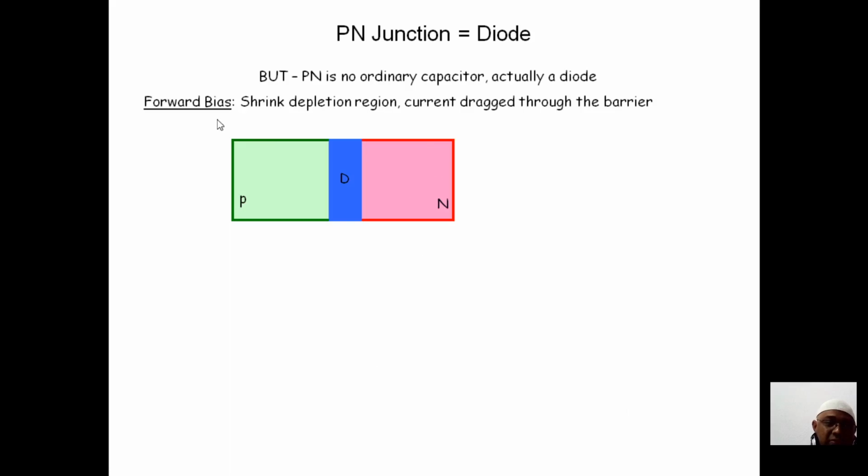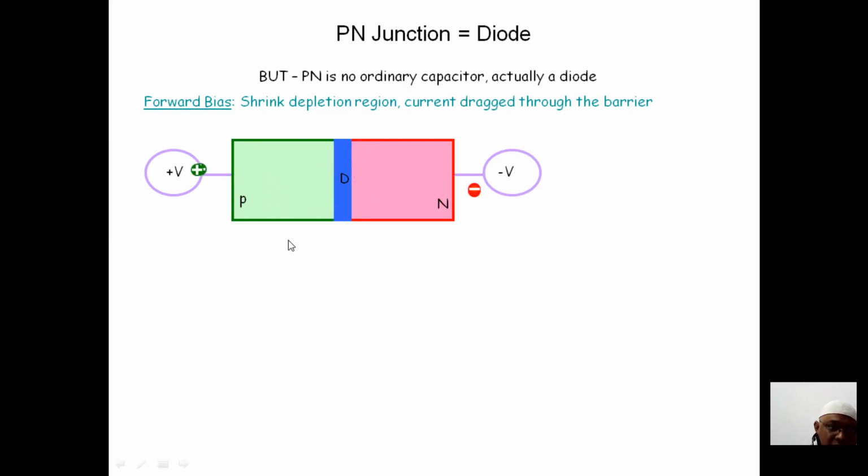Now, in forward bias, what will happen to the depletion region? The depletion region will shrink. It will become very small and the current will drag through the barrier. See, the current will drag through the barrier. It has been shown here. You can just see.